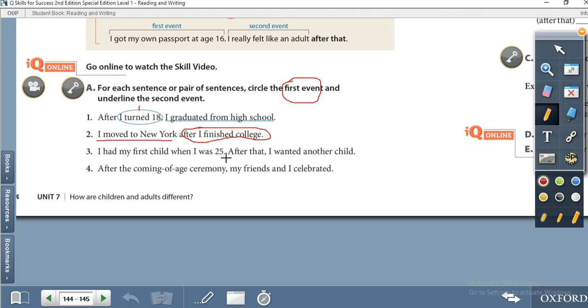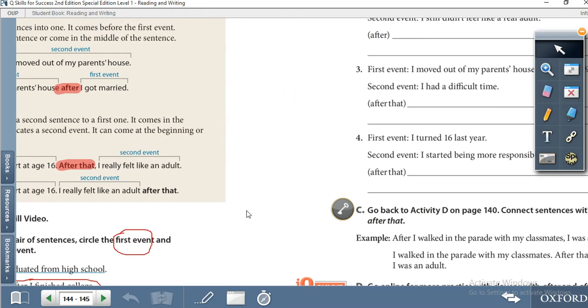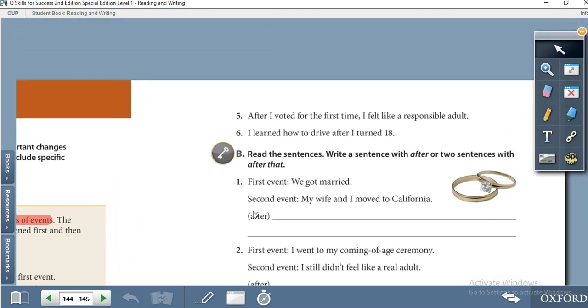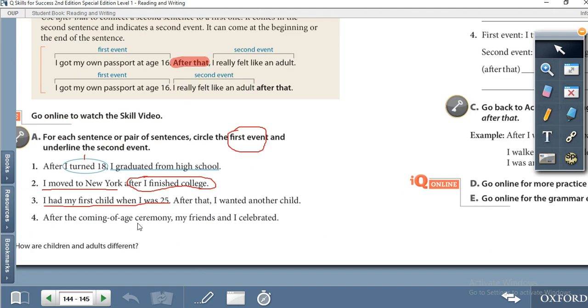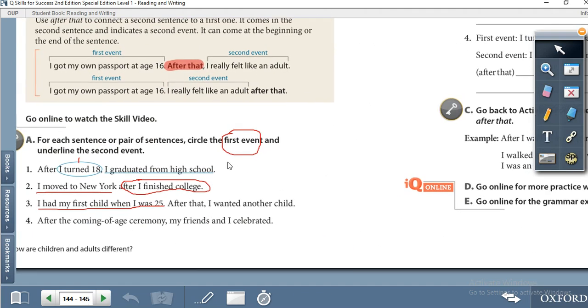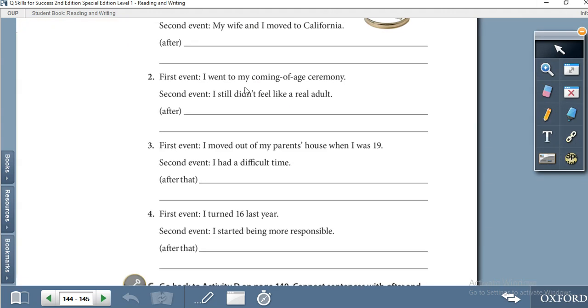I had my first child when I was 25. After that, I wanted another child. I had my first child, so this event happened first. You have to do the same thing with the rest of the exercise. For the rest of the sentences, circle the first event and underline the second event. You have to do it and show it to your teacher during the online session.